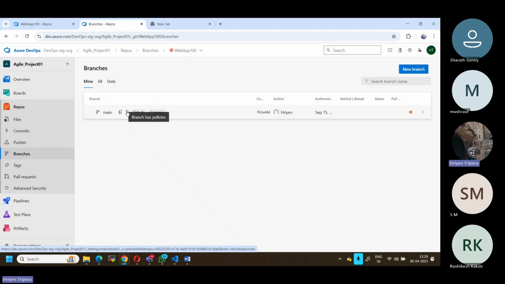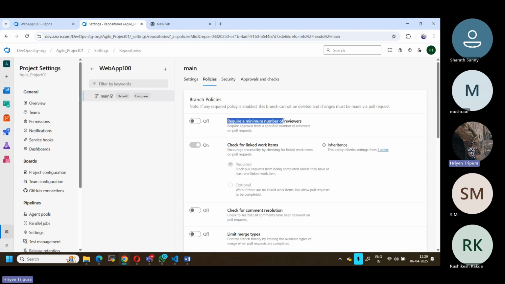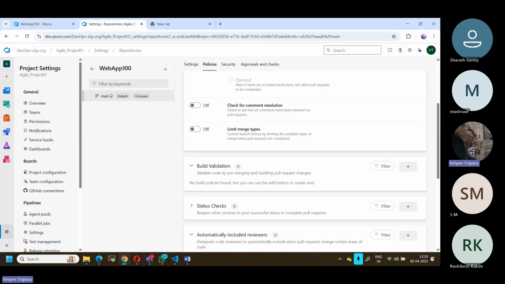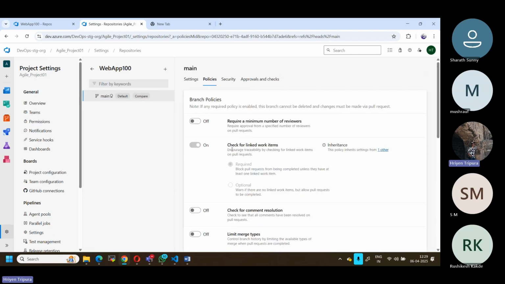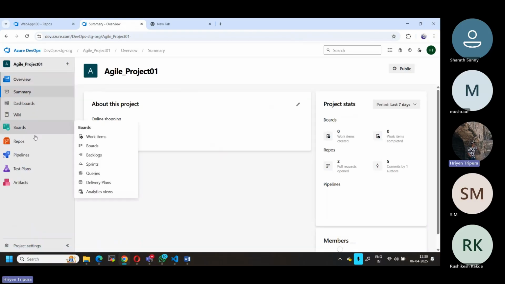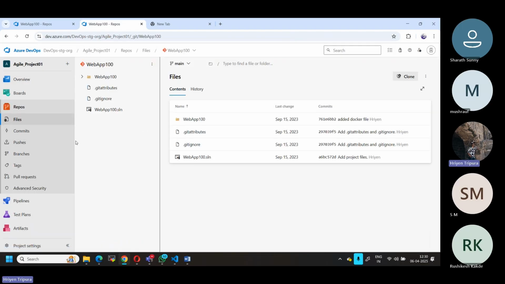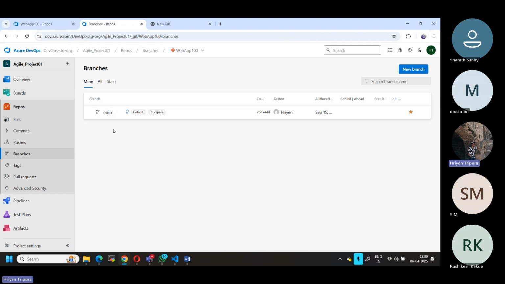We can see details also. If you click here, you can see the required minimum number of reviewers. We can enable this also. We can see others also. In my case, it is not there, but if you want, you can do that. But before that, let me go back. Sorry, my bad. Let me go back. Now, as I told you, let me go to the branches. Now I have only one branch, right?